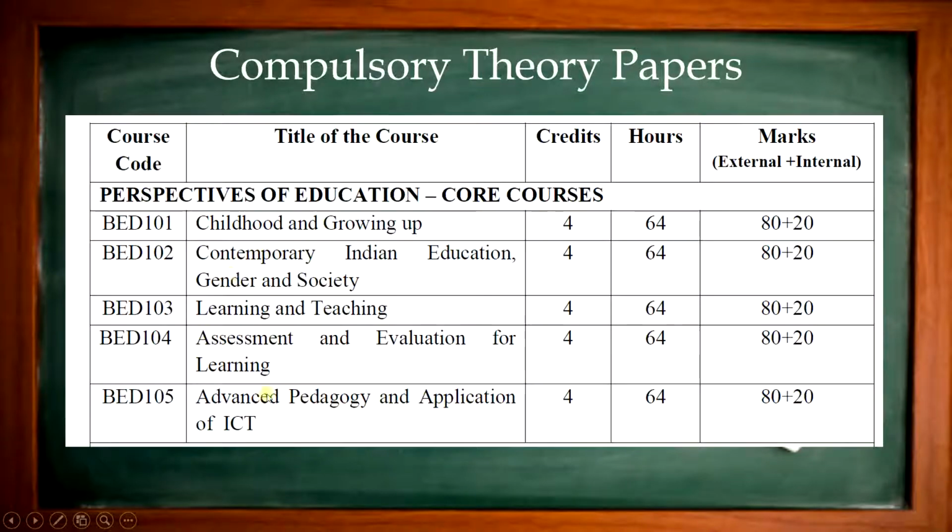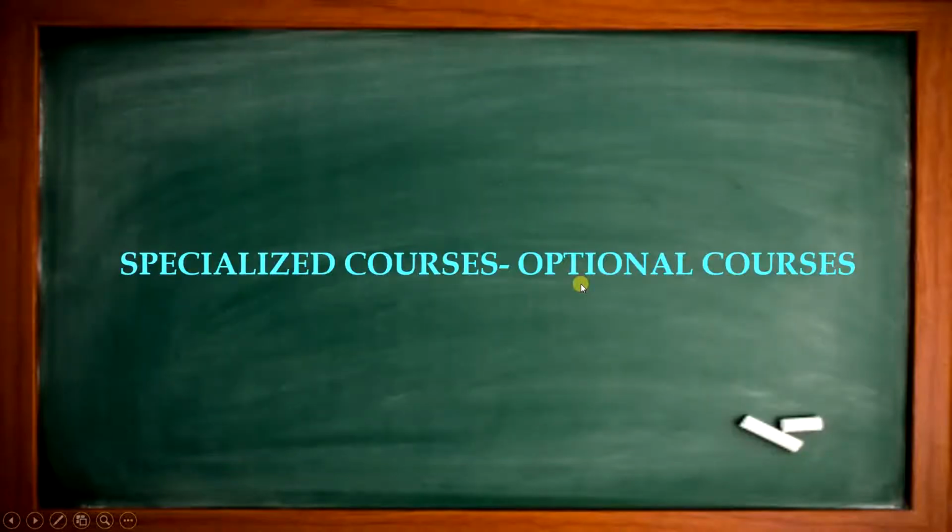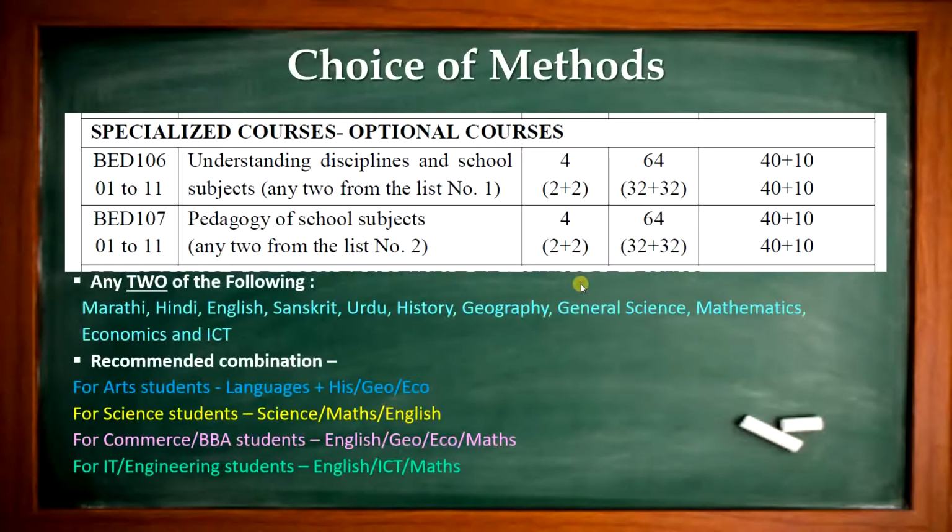So there are 5 compulsory papers for all the students of B.Ed, 4 credits each, and the marks are 80-20. 80 marks for the university paper and 20 marks for the internal activities related to that particular paper. These 5 are compulsory theory papers for each and every candidate of FY B.Ed. There are some optional courses. There are 2 papers, 106 and 107. For these 106 and 107 papers, you need to select any 2 of the following subjects.